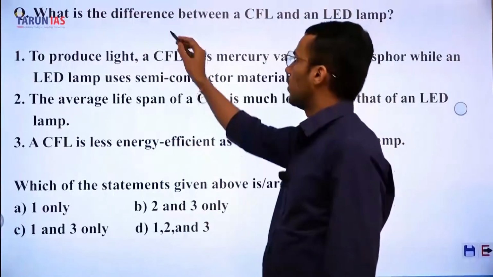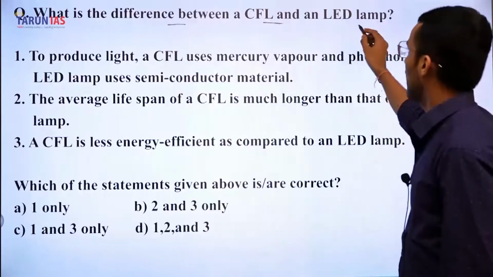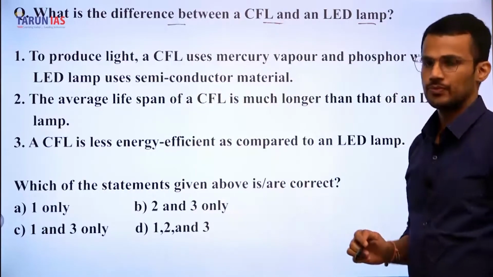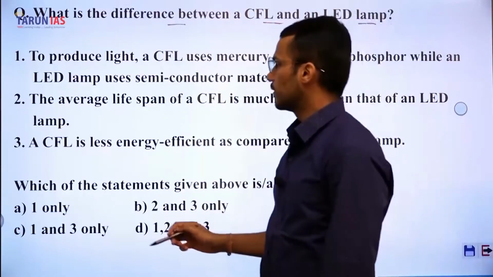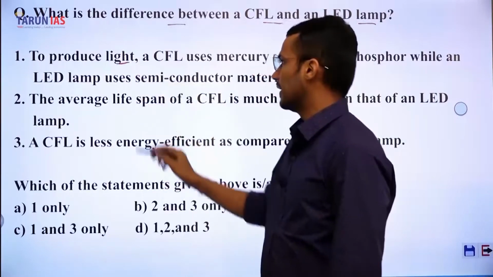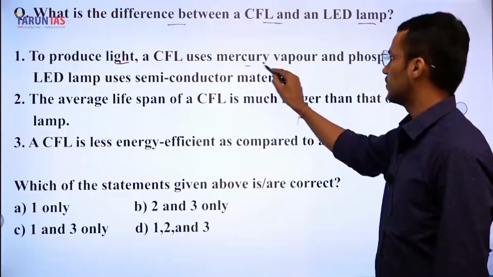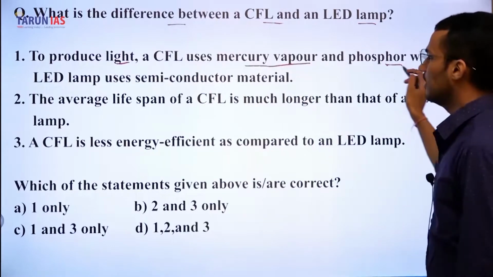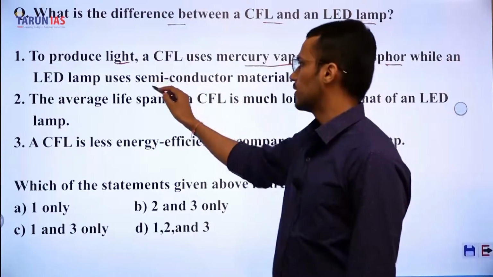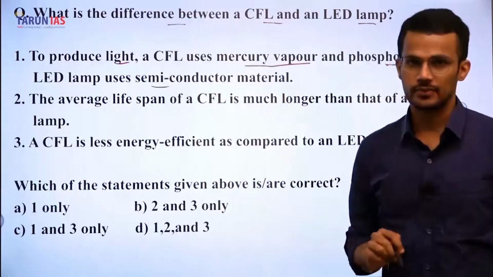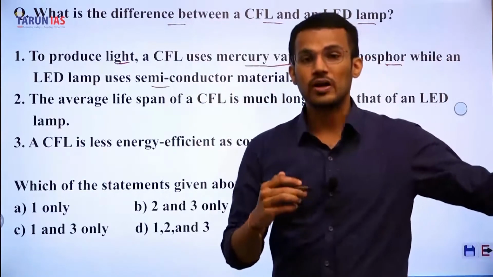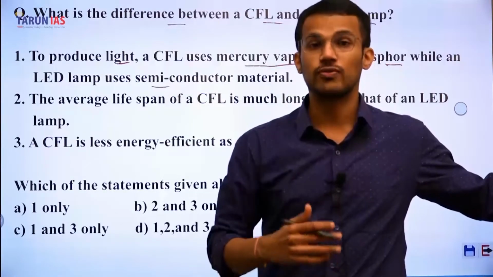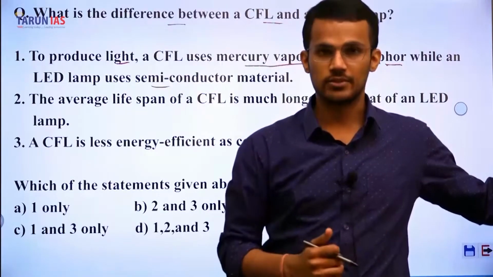Next question. What is the difference between CFL and LED lamps? Statements. First, to produce light, a CFL uses mercury vapor and phosphor, while an LED lamp uses semiconductor material. So this is an aspect of the functioning of these lamps.